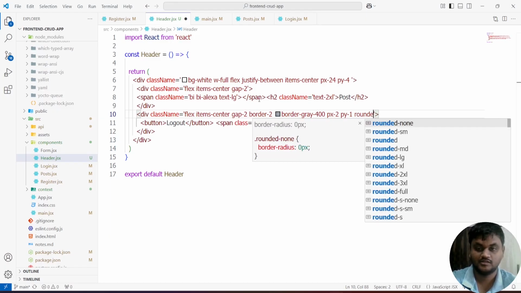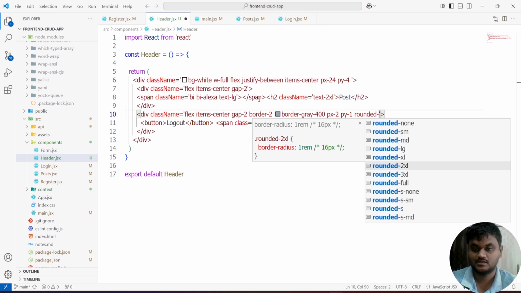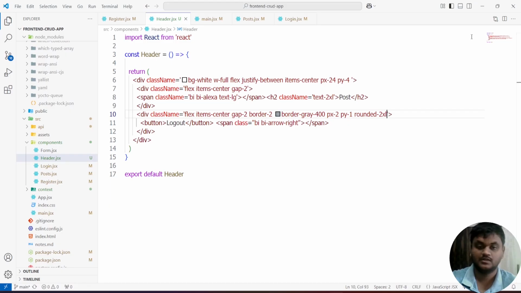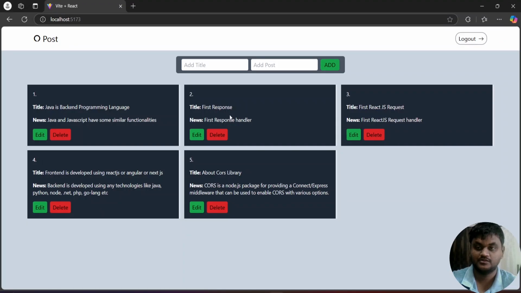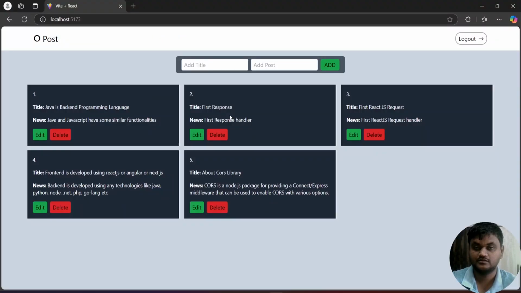Change the radius of this with rounded-sm, rounded-md, rounded-xl. Okay, now it is okay. Flex, items center, and justify around. See, if you click on this button, I'm redirected to the login page.